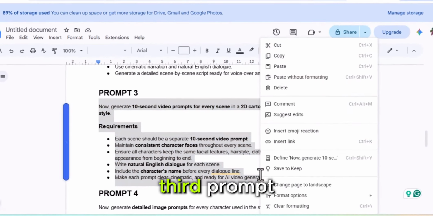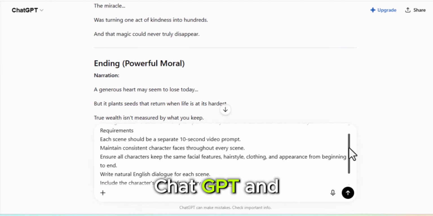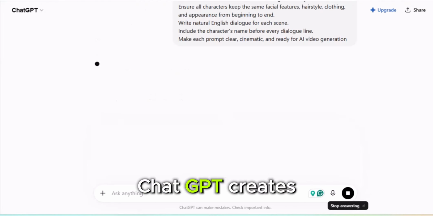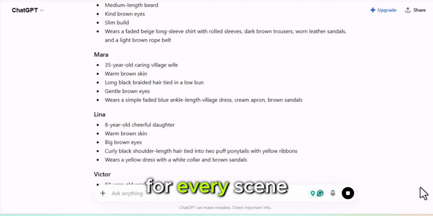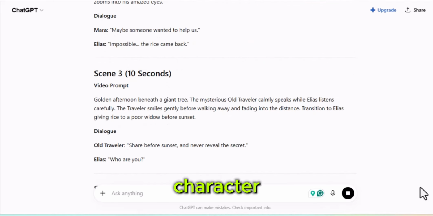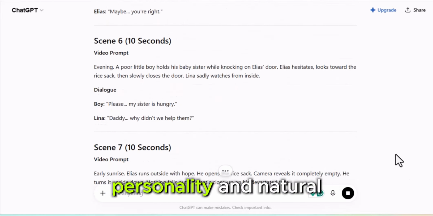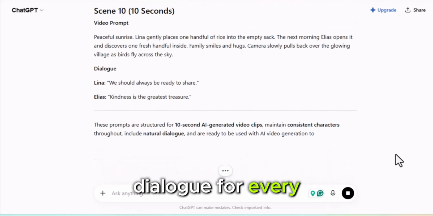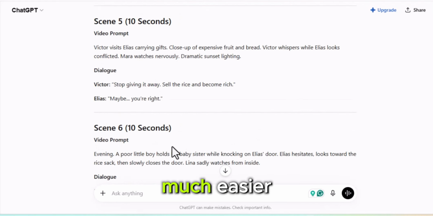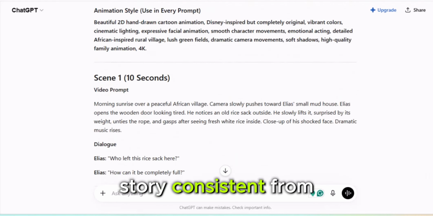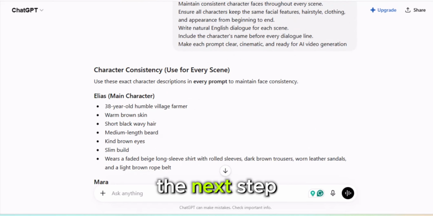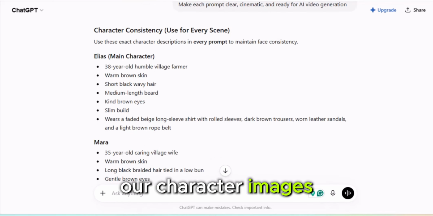Simply copy the third prompt, paste it into ChatGPT, and click Generate. Within a few seconds, ChatGPT creates detailed video prompts for every scene in our story. It also gives us a complete breakdown of each character, including their appearance, personality, and natural dialogue for every scene. This is really helpful because it makes the animation process much easier and keeps the story consistent from beginning to end. Now that our video prompts are ready, the next step is to generate our character images.